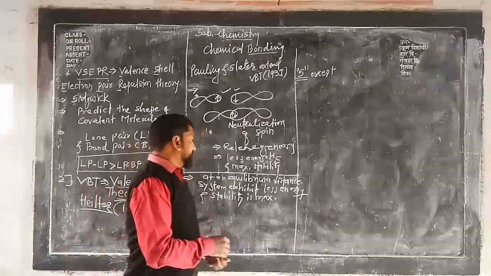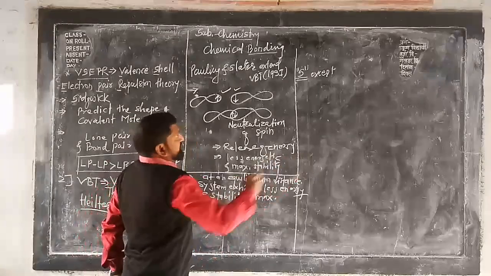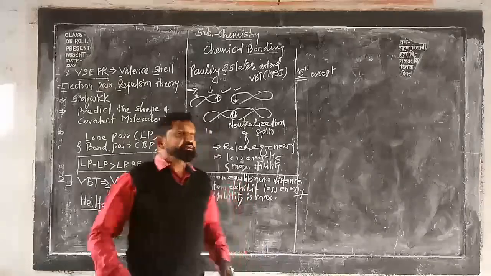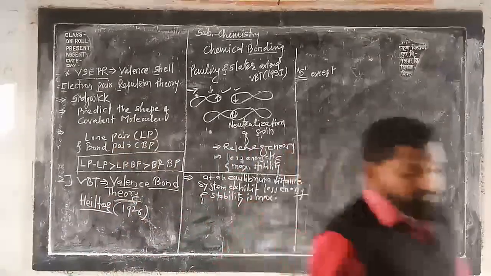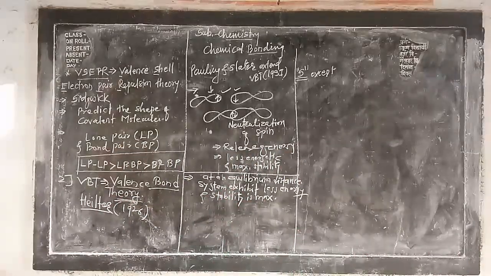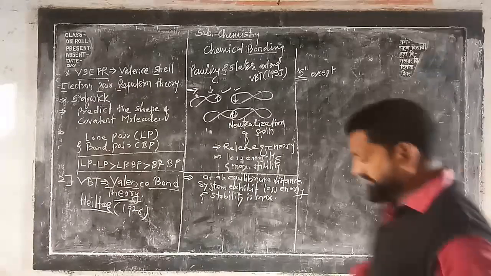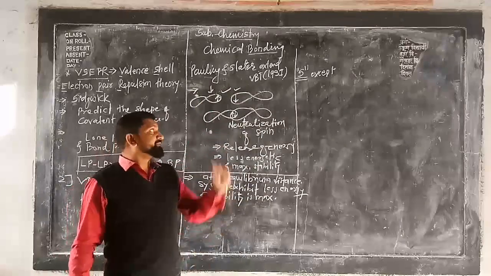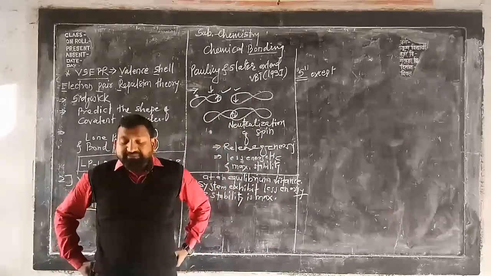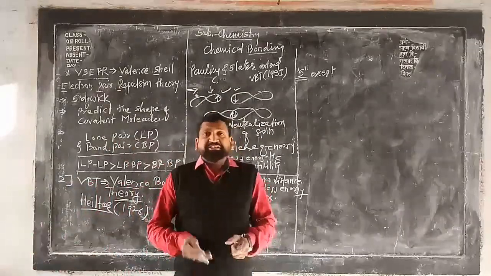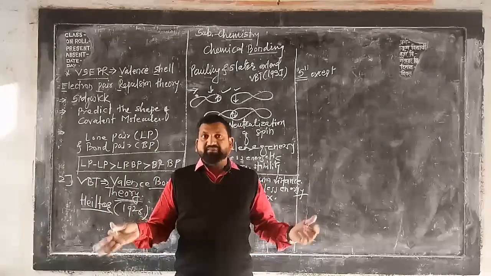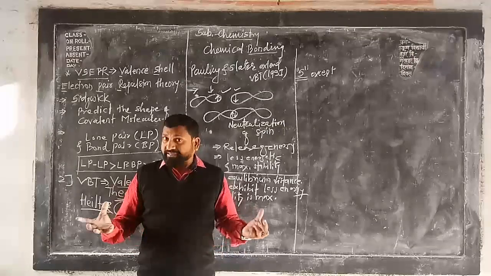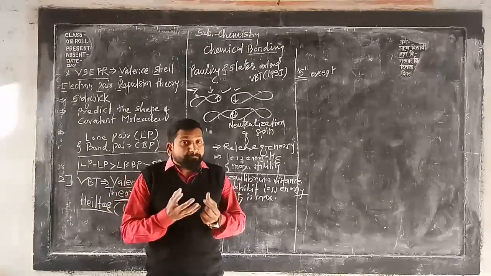Now come to this diagram. When there is overlapping between the two atomic orbitals, there are two types of overlapping: overlapping with greater extent and overlapping with poor extent.